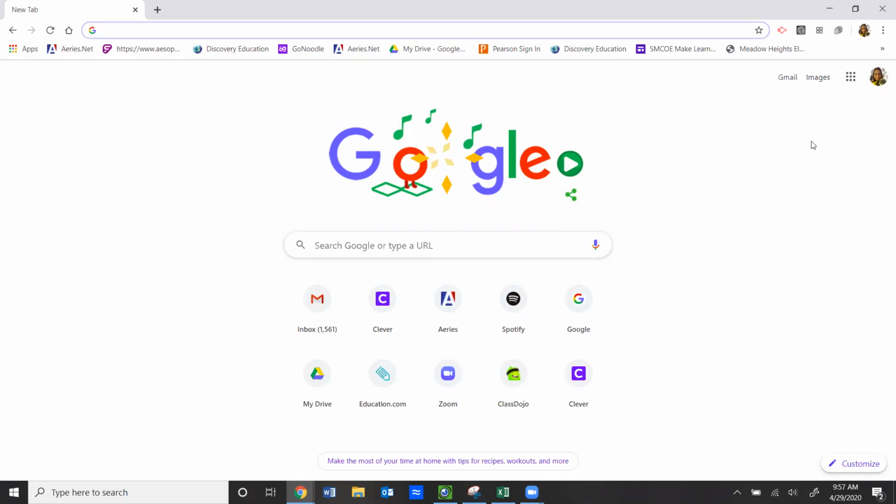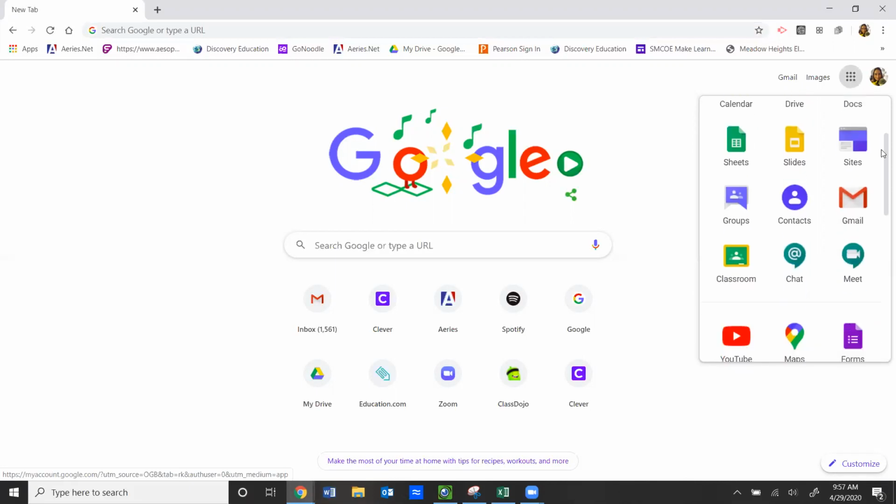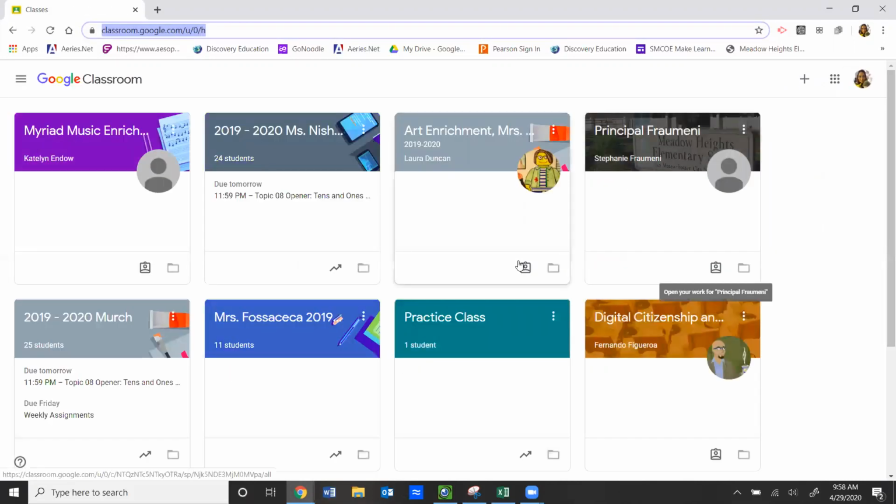Now as you can see, I already have my web browser open and I'm on my home page. And so I'm going to go up to the waffle. If you are not signed in, remember there is a button right here that should say sign in. Go ahead and click that and then choose your account so you can go to Google Classroom. As I click on my waffle, I'm going to scroll down, find Classroom, click on that, and then choose 2019-2020 Murch.